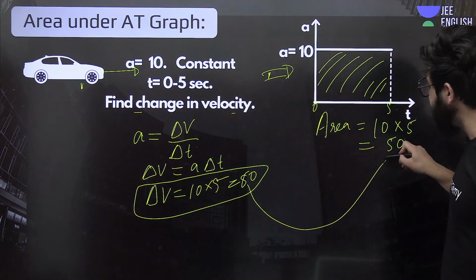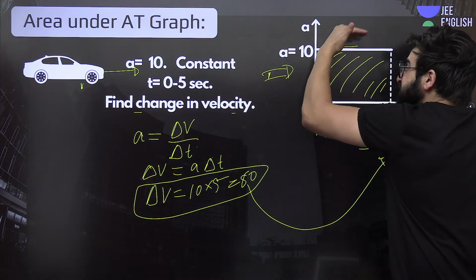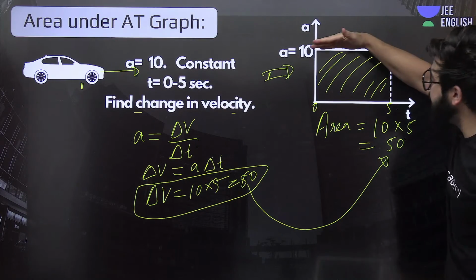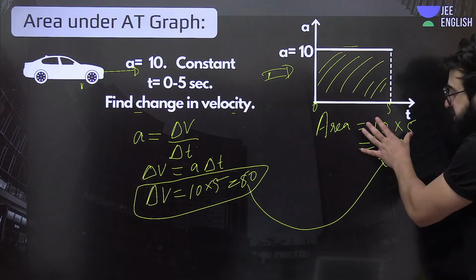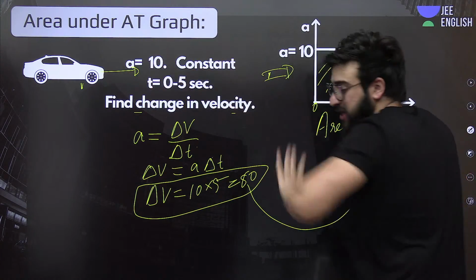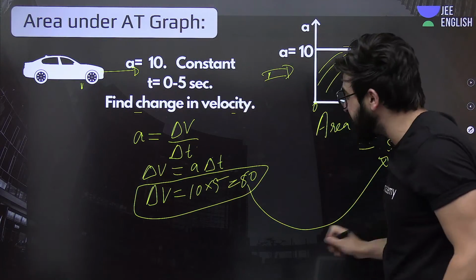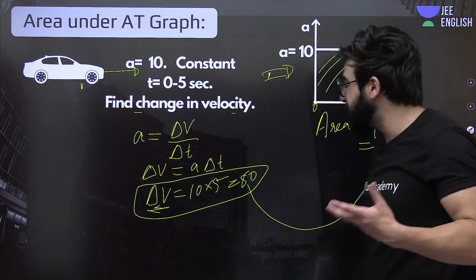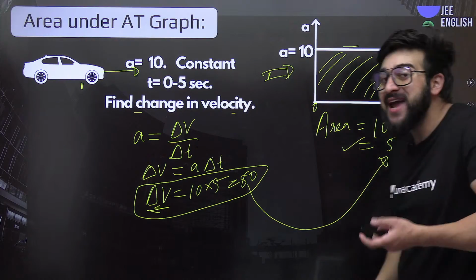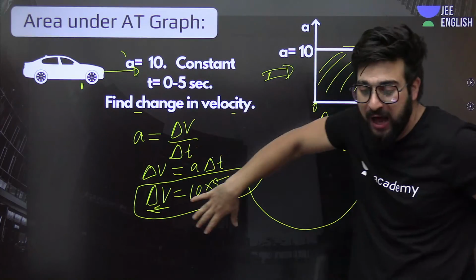So now can we say that the area under this acceleration time graph is coming out to be the same as the change in velocity when we draw the same situation in real life? So can I say that the area under the acceleration time graph gives us the change in velocity? 100%. This is nothing but the change in velocity. Why? Because this was the situation, and we calculated the change in velocity with the normal formula.